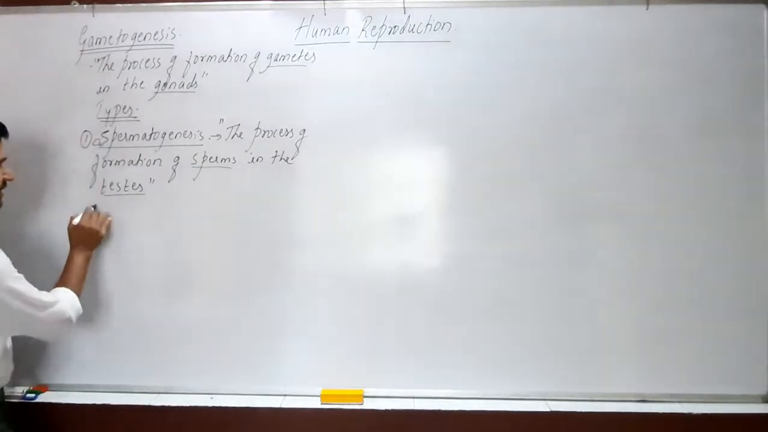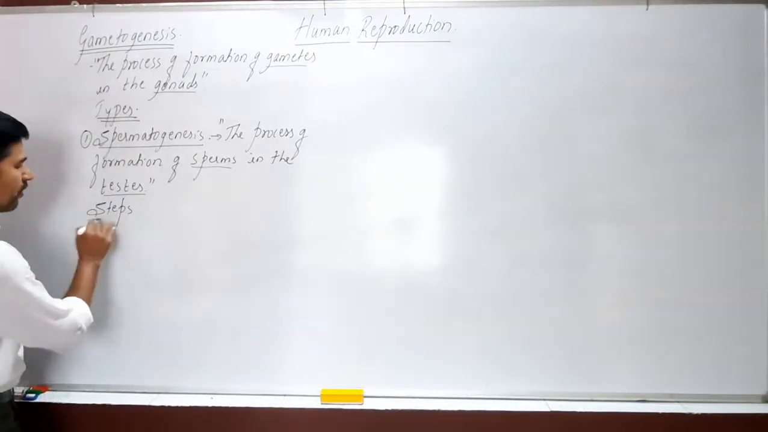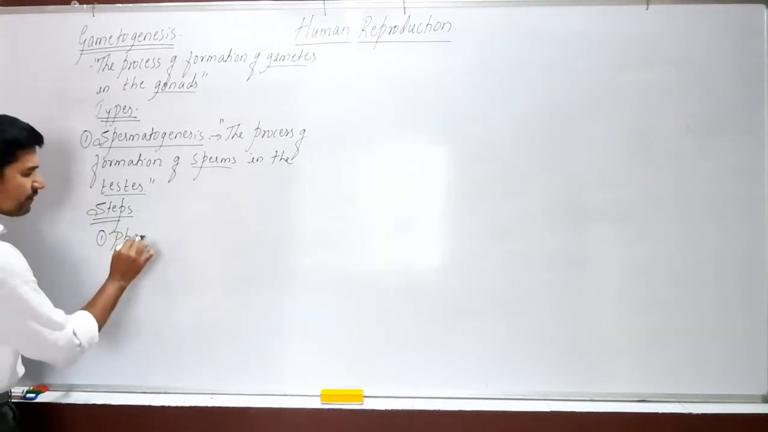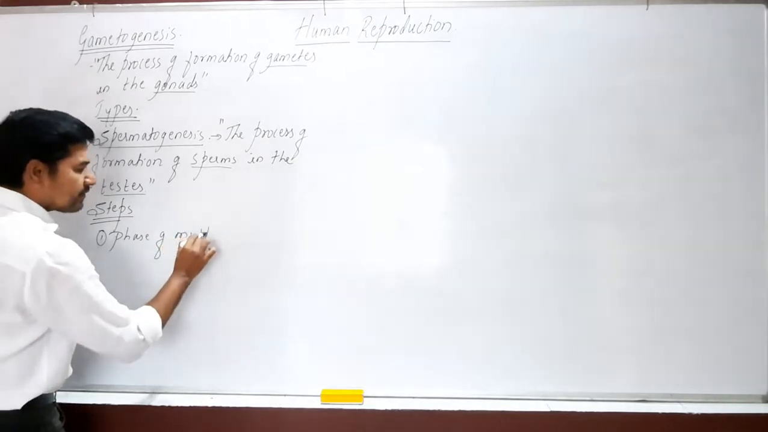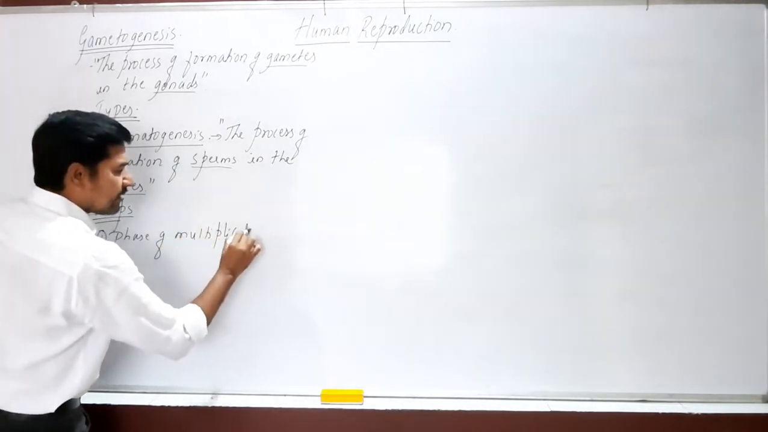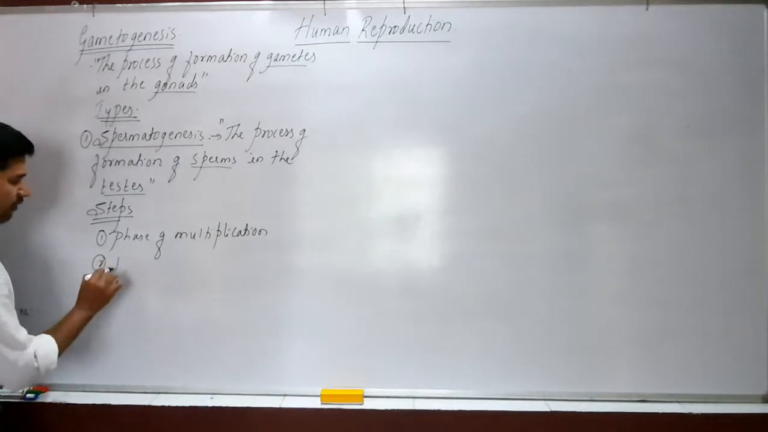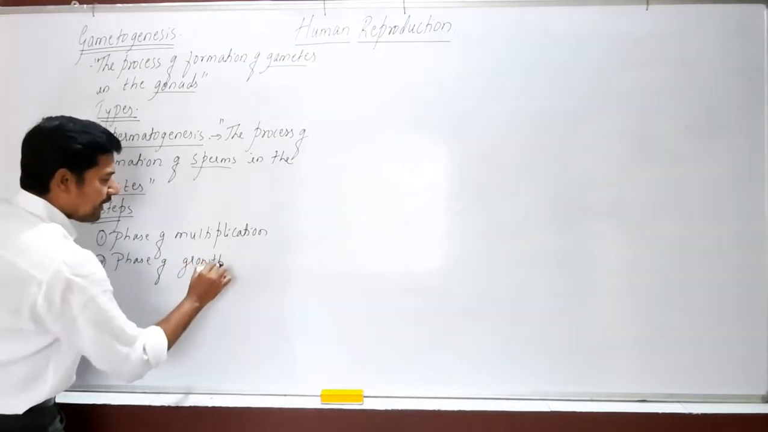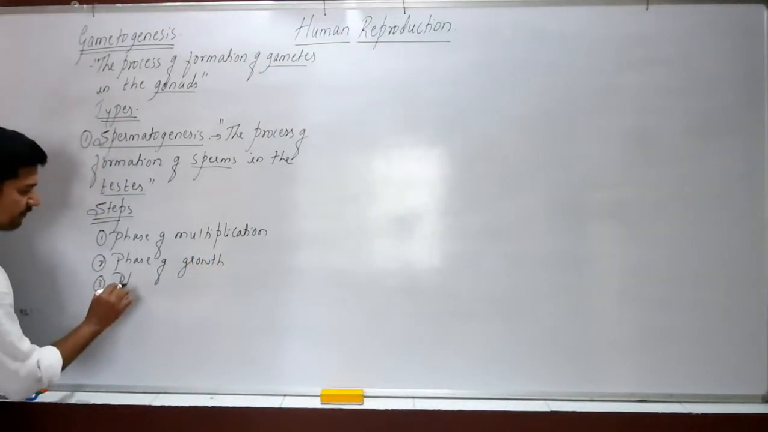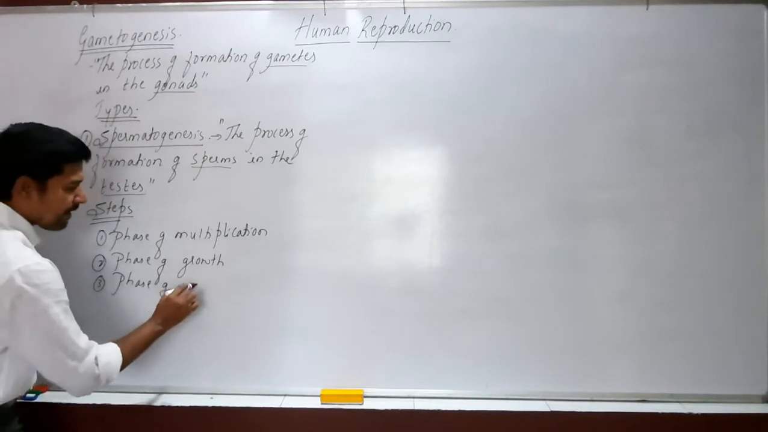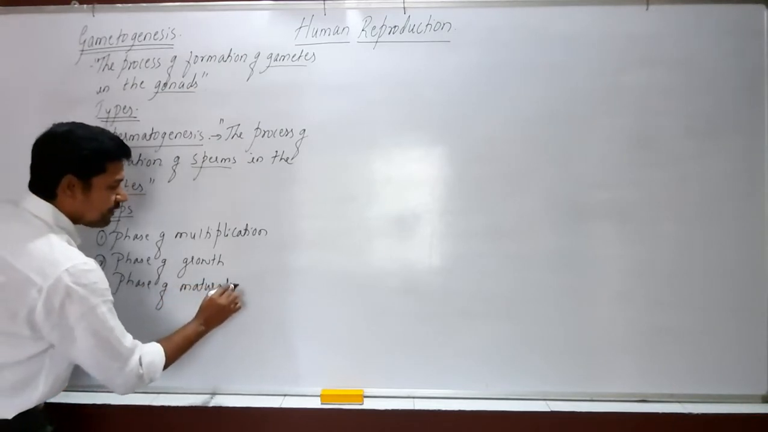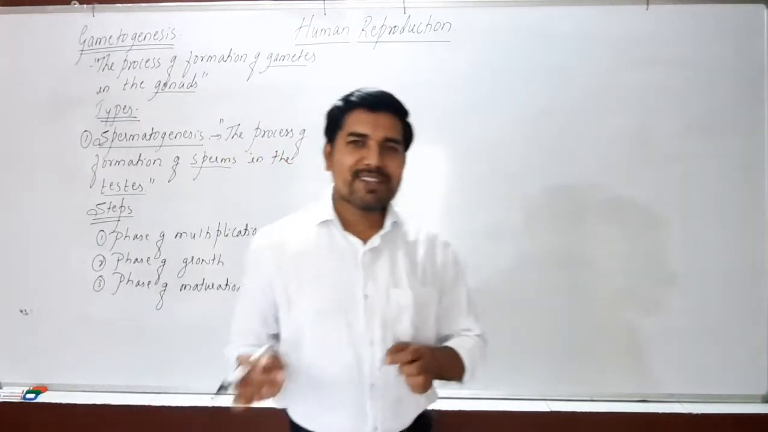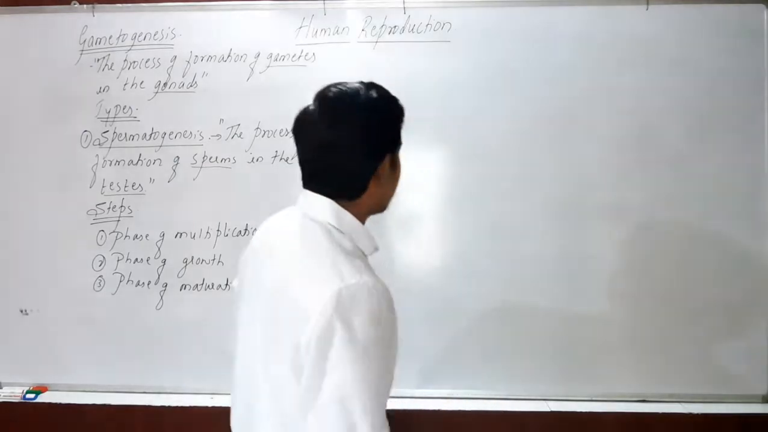Now if we look at the steps of spermatogenesis, the first step is said to be phase of multiplication. The second phase is a phase of growth, and the third phase is a phase of maturation. So this is regarding the 3 steps during spermatogenesis. Now let's look at the schematic representation of this.